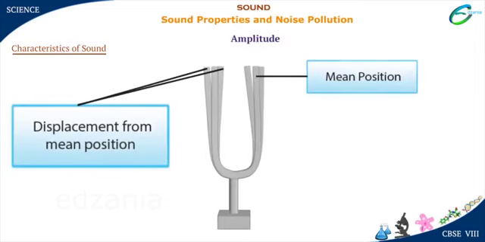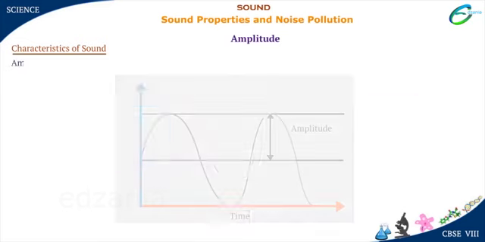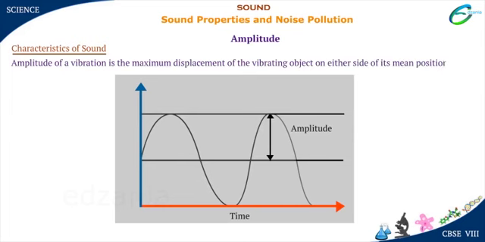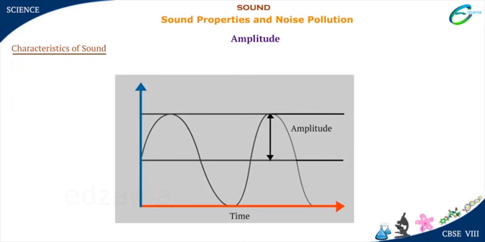We know that vibration is a to and fro or back and forth motion of an object about a mean position. Amplitude of a vibration is the maximum displacement of the vibrating object on either side of its mean position. It is represented by A and its SI unit is meter, represented as m.